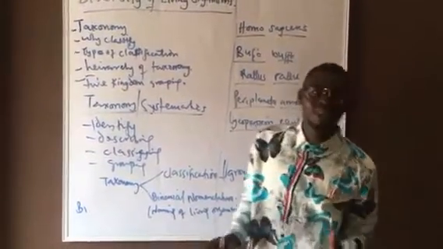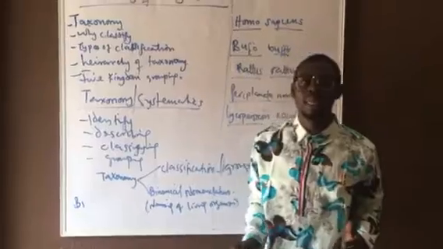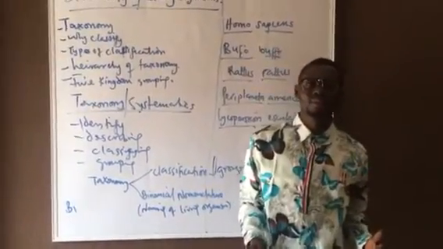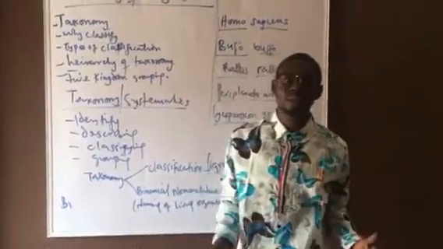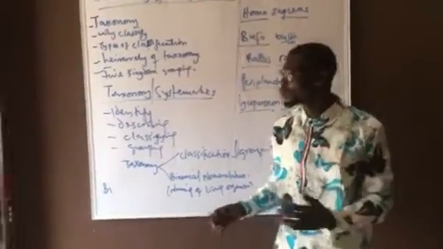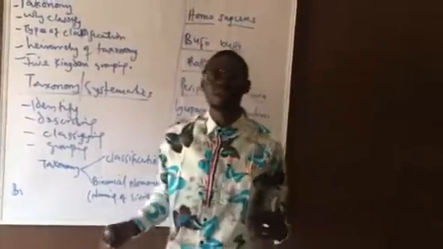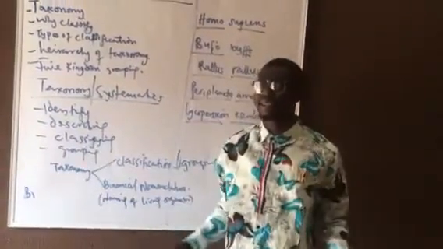That is what is referred to as classification. So we have various groups of living organisms. We have some living organisms that have backbone. We have some that don't have backbone.